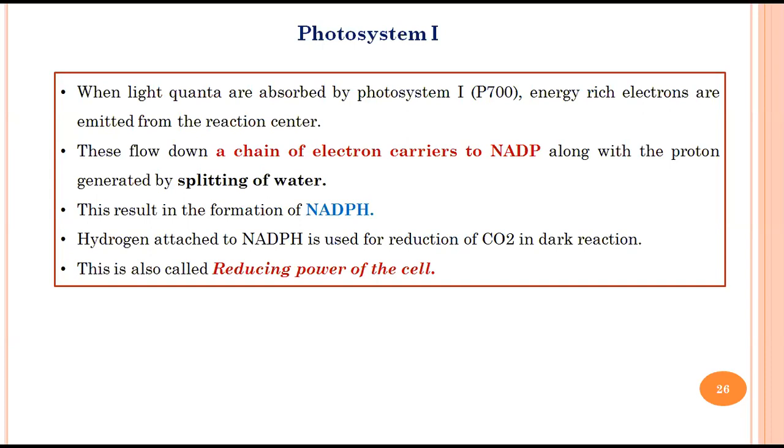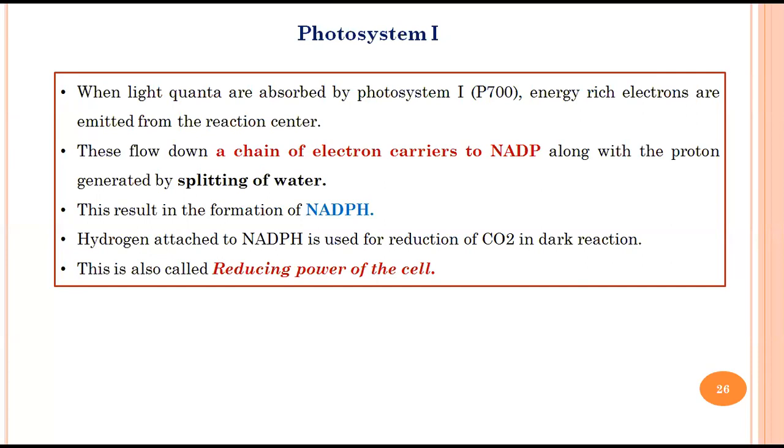Okay, at the same time, a particular reaction will be happening called photolysis of water, or splitting of water. Why? Because the moment an electron is emitted from a reaction center or photosystem, that particular system will be electron deficient. Okay, so it will try to take one. Obviously, being electron deficient means it becomes unstable and it will try to gain stability. To gain stability, it needs to get back the electron it has thrown out, because if it has thrown out an electron, it becomes unstable, right?